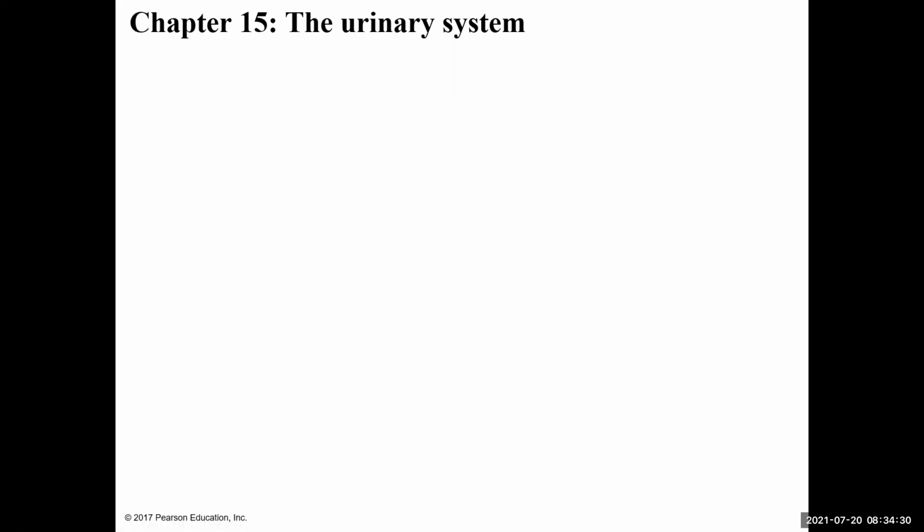Welcome to the chapter 15 video where we're going to talk about the urinary system. With this chapter, we're going to break it down probably into two videos, one where we're looking at the structures of the urinary system and their functions, and then a second video where we talk about how the urine's formed, the process that happens in the kidney that allows the formation of the urine, what regulates urine production, and we'll finish up with some issues or diseases that can happen with the urinary system.